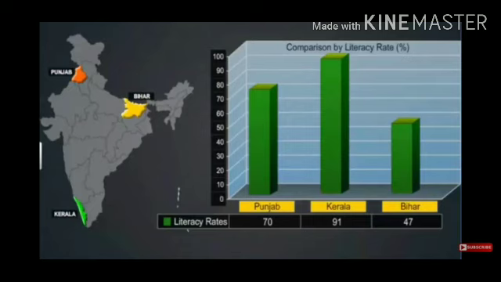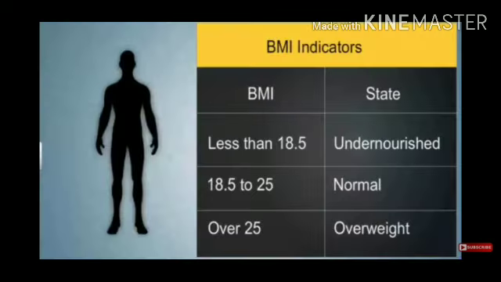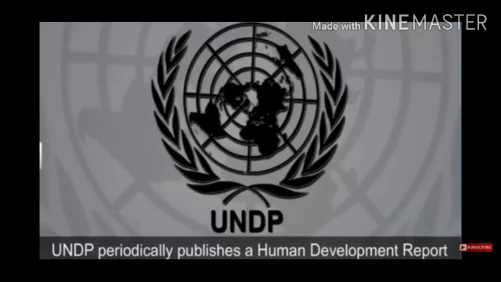Okay, so all-round development is measured by HDI, the Human Development Index, which is released by UNDP, the United Nations Development Program. Body mass index, students, less than 18. See how it is. And just before, I told you that it is released by UNDP, which periodically publishes a human development report annually.